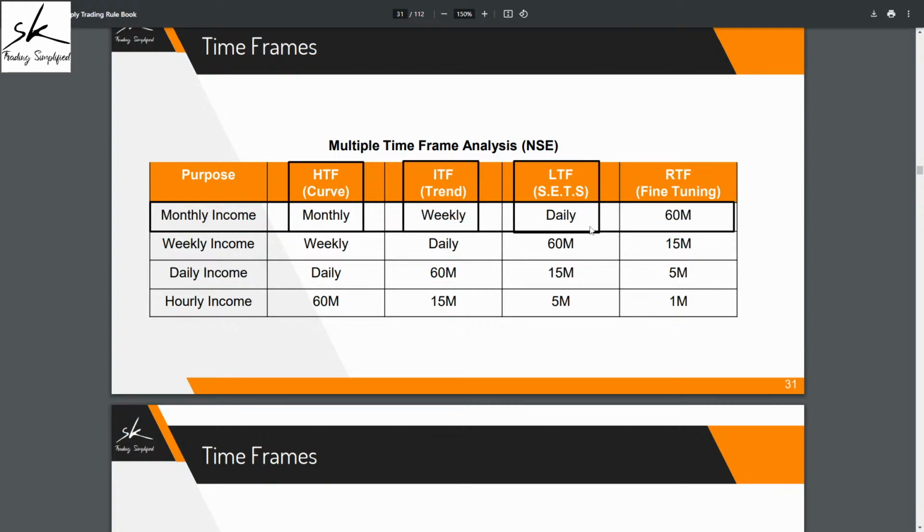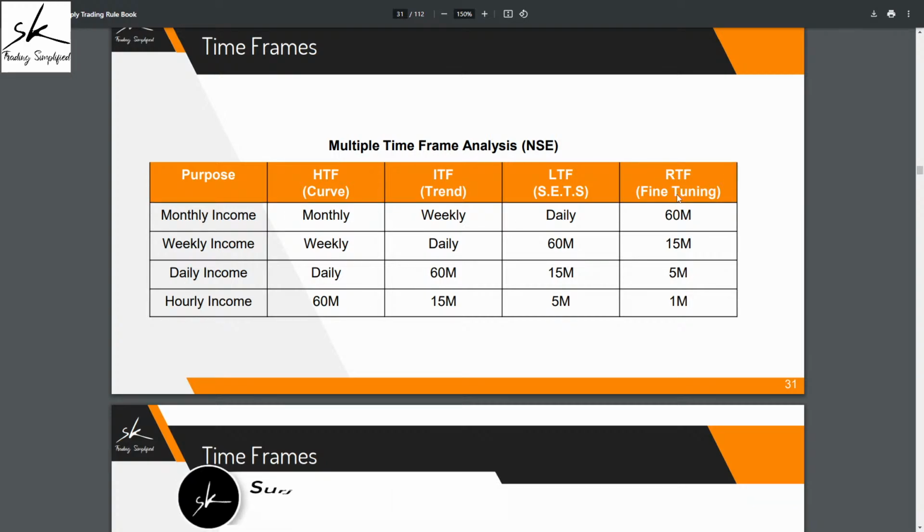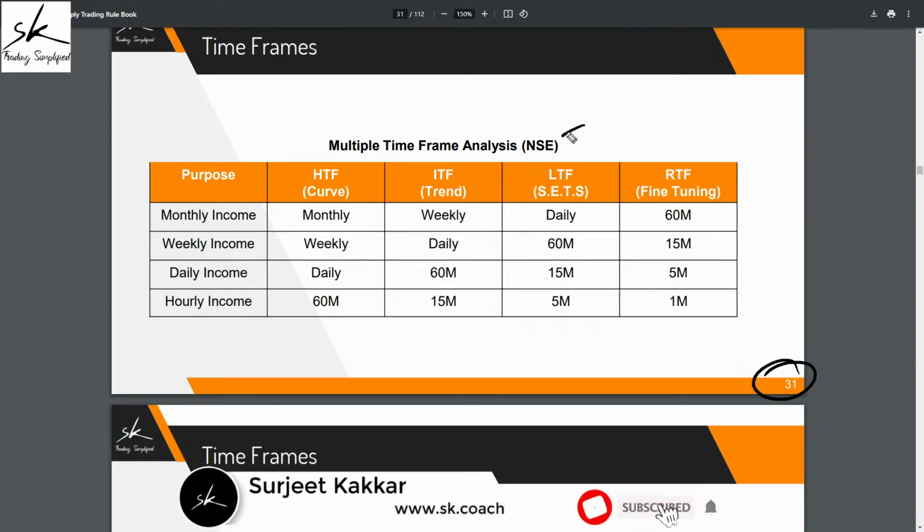That is where we get our SCTS from. SCTS stands for stop loss, entry, target, and size. And in case I need to use the refining time frame, then my refining time frame will be the 60 minutes chart. Now mind you, this table, which is on page number 31, is specifically for the NSE market, because this